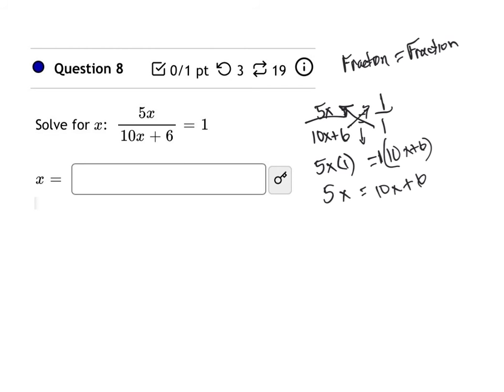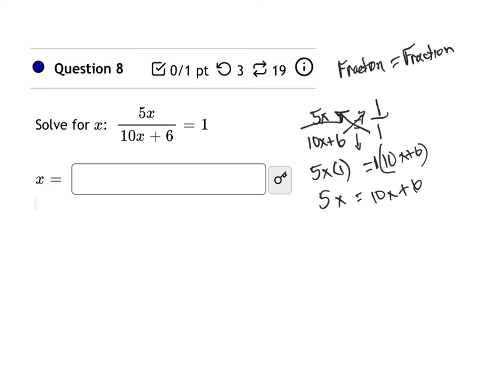Then move your x's wherever you feel best. If you like them on the left, move them to the left. If you'd rather have positive, that's fine. I'm going to move this to the left. I'm going to do it underneath like a lot of y'all do. So 5x minus 10x, be careful with your signs. Signs are different. Subtract, take the sign of the larger, equals 6. We're going to divide both sides by negative 5. So x equals negative 6/5.